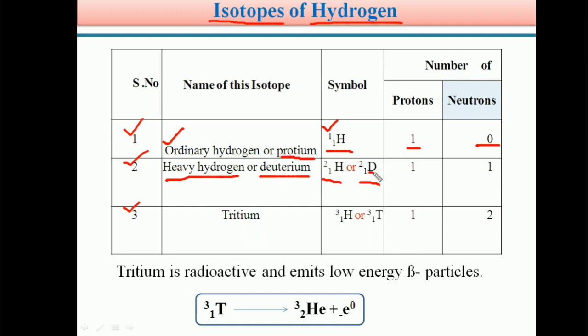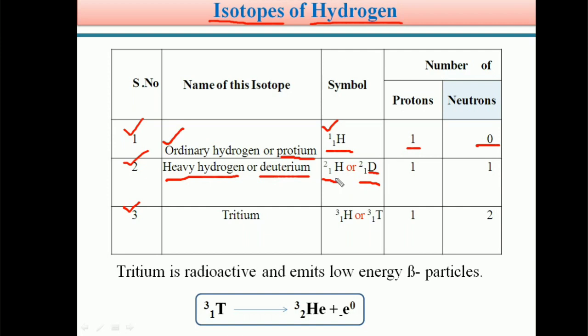Here the capital D means deuterium. So deuterium is denoted with 1H2 or 1D2. Capital D denotes deuterium.